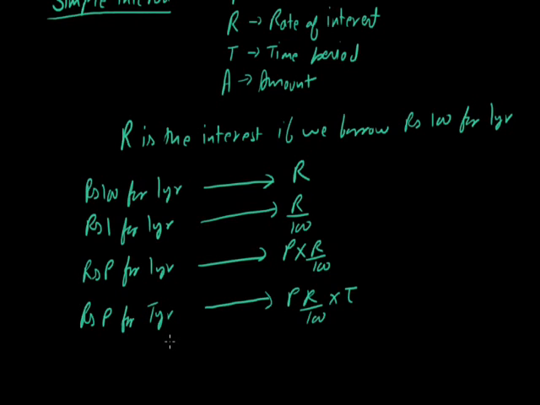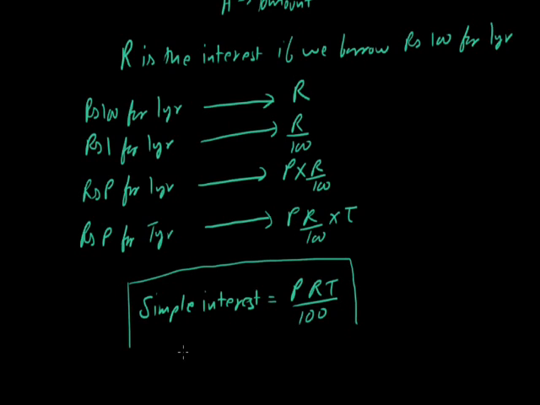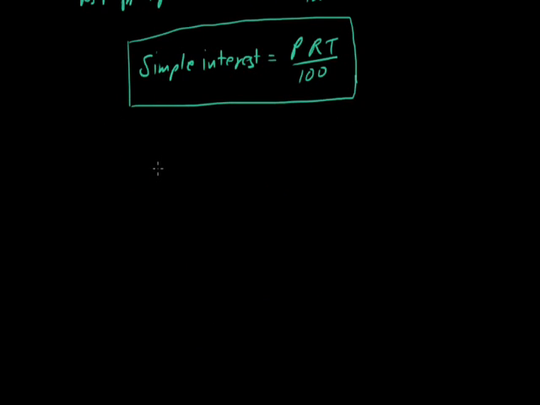So simple interest is defined as PRT by 100. This is the formula, and it is derived by the unitary method. Now let's solve some problems based on simple interest.